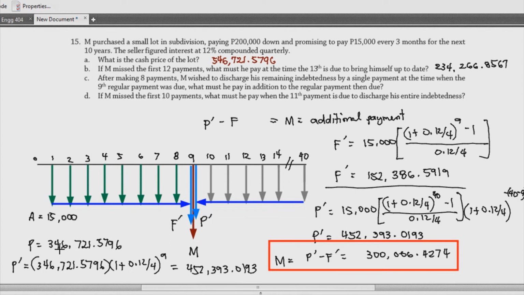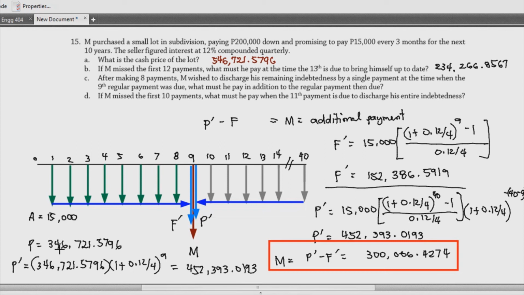Okay? So again, yung in addition to the due of the ninth payment, remember, itong in addition, ibig sabihin nun, yung 15,000 is assuming na bayad ko na siya. Okay, so parang 1 to 9 talaga yung nabayaran ko. So, yung 300,000 na yun is idadagdag ko pa yan dun sa nabayaran ko na from 1st to 9th payment, which is actually 15,000 times 9. Okay? So, hopefully, yun ay nag-make sense na for this problem.